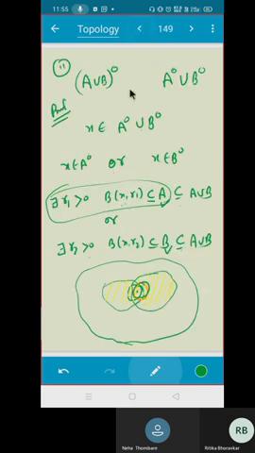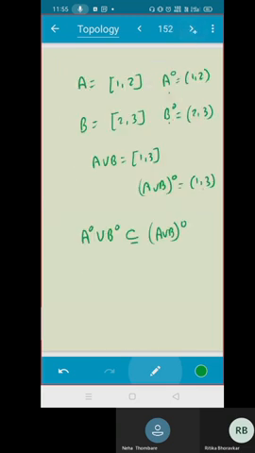So what I have is that it is contained in this. Just see the proof. If you take any x belonging to the interior of A union B, that means take any x belonging to 1 to 3. Correct? So I am taking that x as 2. Can I take that x as 2? Because in the interval 1 to 3, I can take any element. Choose x equal to 2.